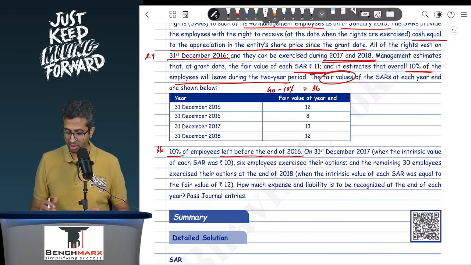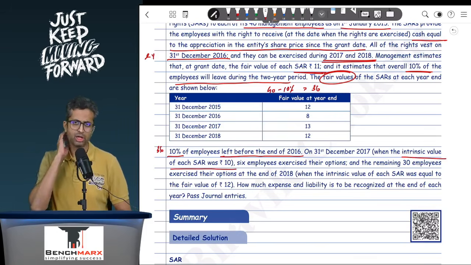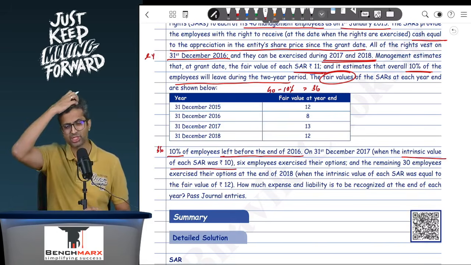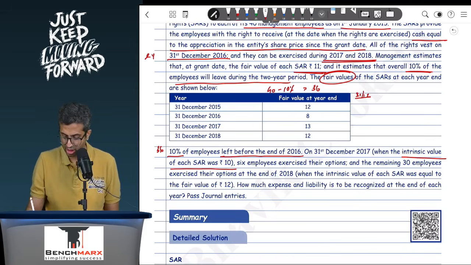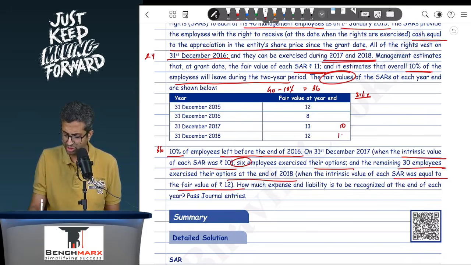On 31st December 2017, the intrinsic value of each SAR was 10. Now, remember, your valuation of SAR is based on the fair value, but when the employee actually resigns, he looks at the intrinsic value for the purpose of settlement. So on 31st December 2017, the intrinsic value is 10 rupees. 6 employees exercise their options and the remaining 30 employees exercise the options at the end of 2018 when the intrinsic value of SAR was equal to the fair value of rupees 12.